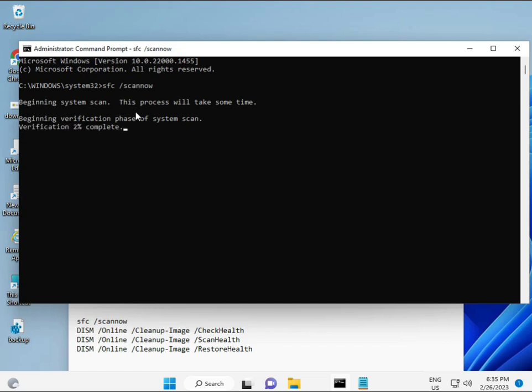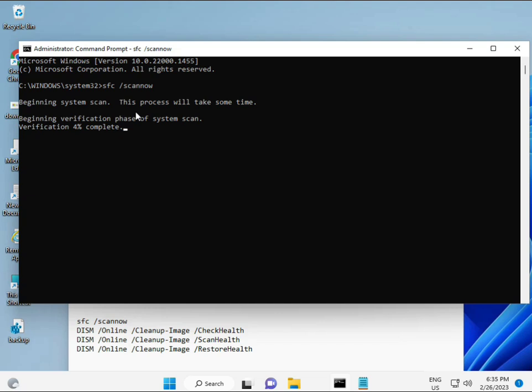Okay, first command is sfc /scannow. You look at the screen. When you press enter, some percentage starts and it finds any corrupted file.